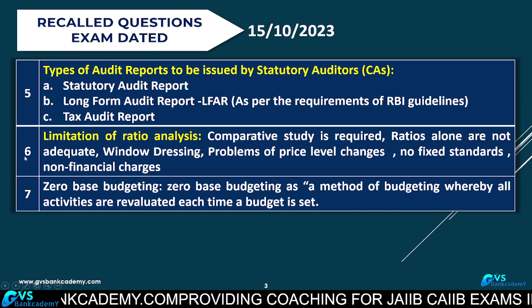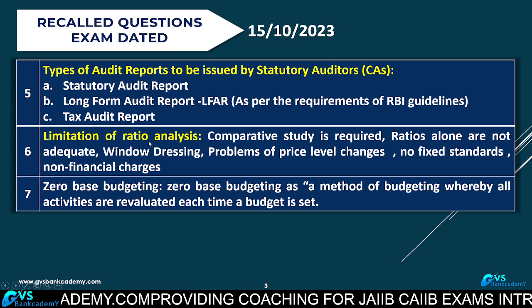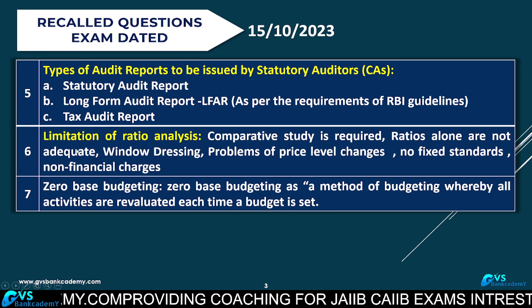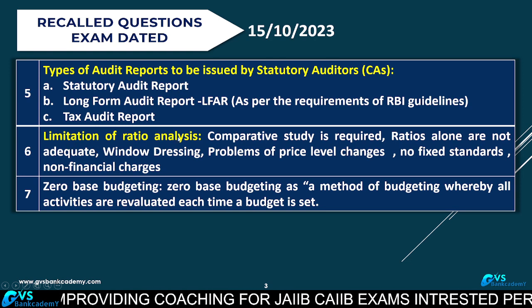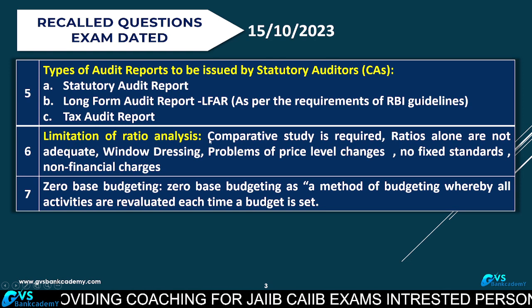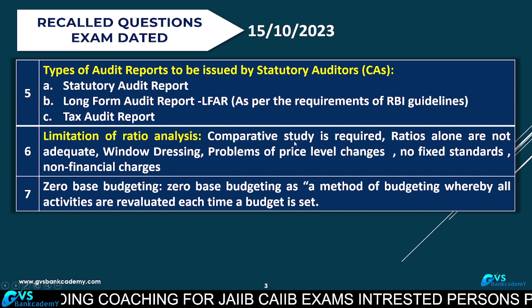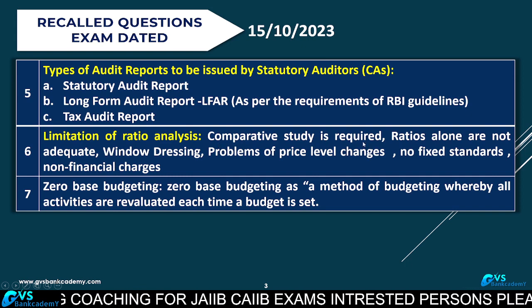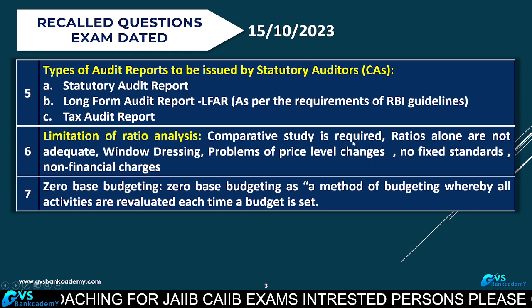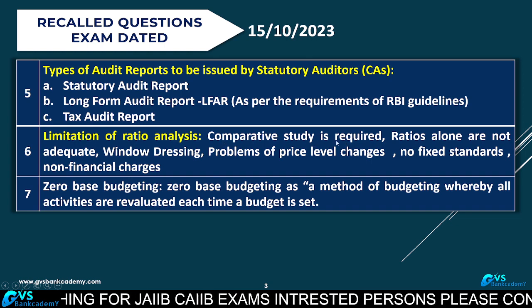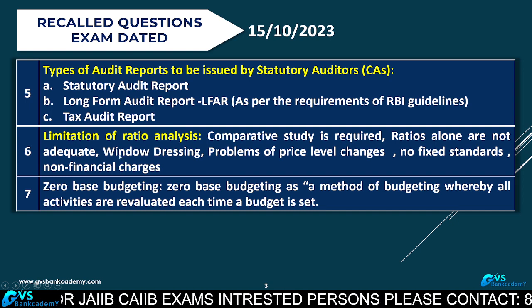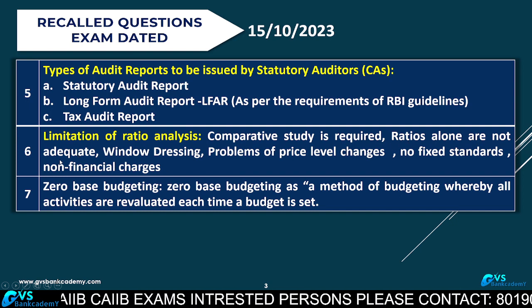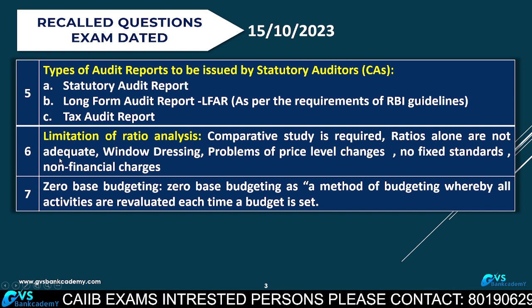Question number 6. Limitations of ratio analysis. What are the limitations, weaknesses, disadvantages? In ratio analysis, a comparative study is required. Ratio alone cannot give information, so you have to compare with others. Ratios alone are not adequate. In the analysis, ratios alone cannot serve the purpose.